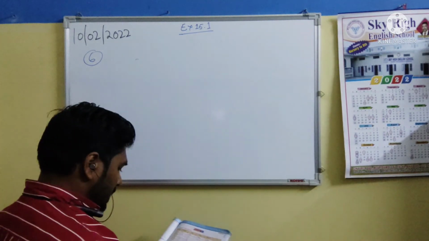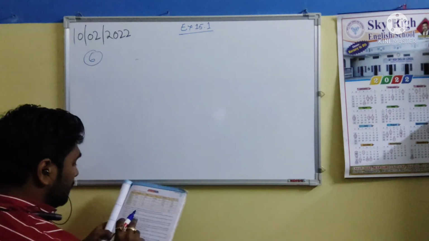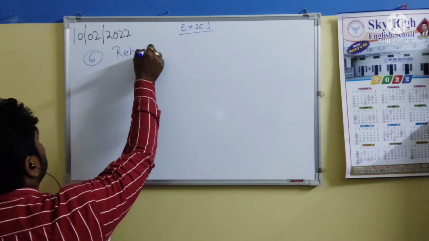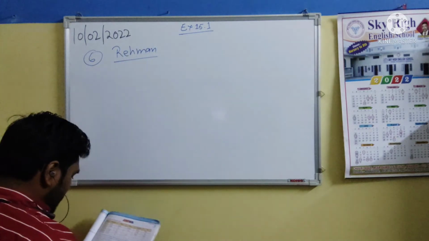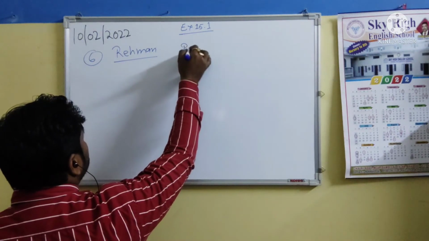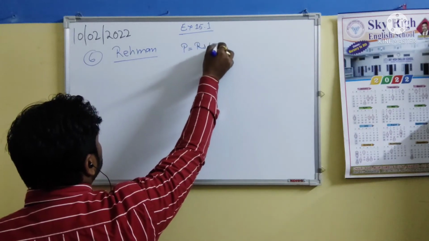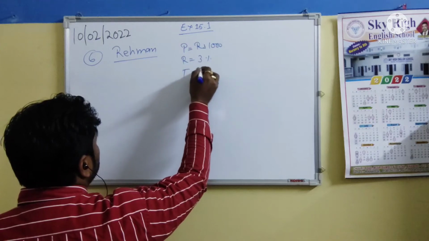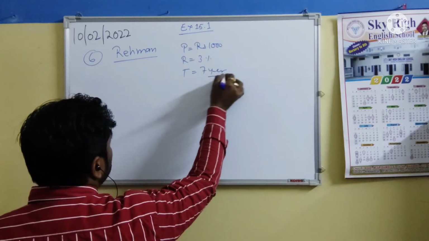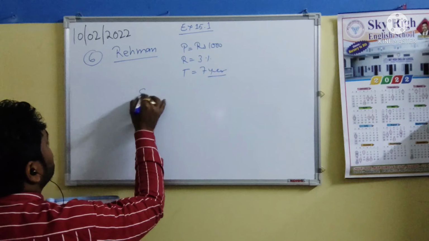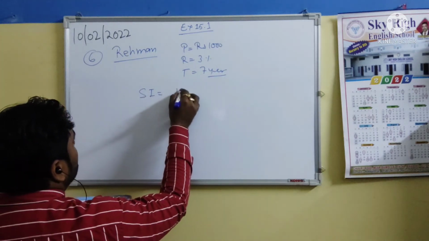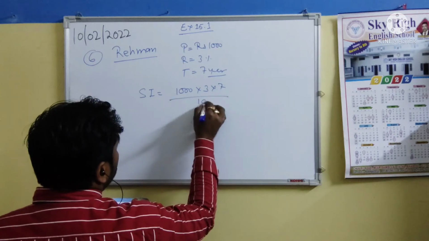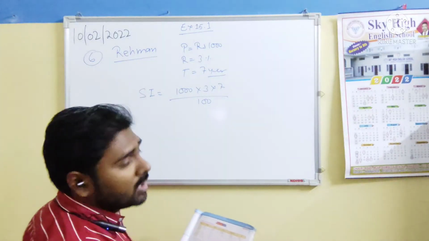So now we have to find the simple interest for Rahman. We have got the principal of rupees 1000, rate of interest is 3%, time taken 7 years. So if we find the simple interest, that will be 1000 multiplied by 3 multiplied by 7 upon 100. Just put the values in the formula.